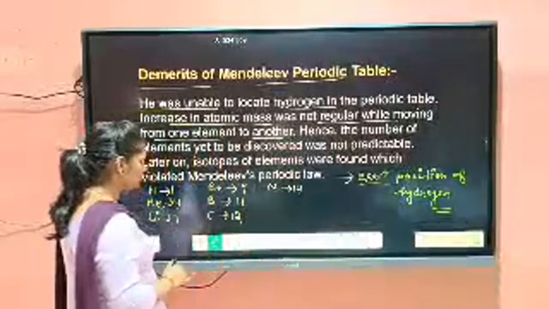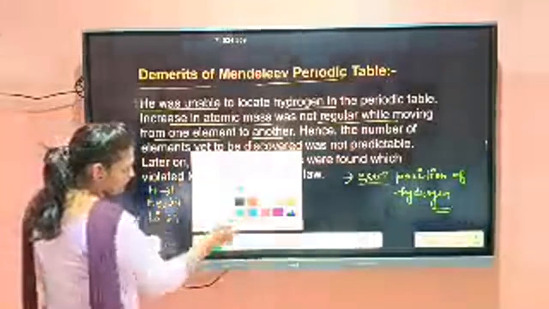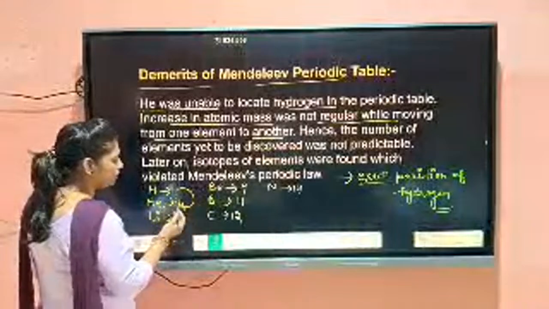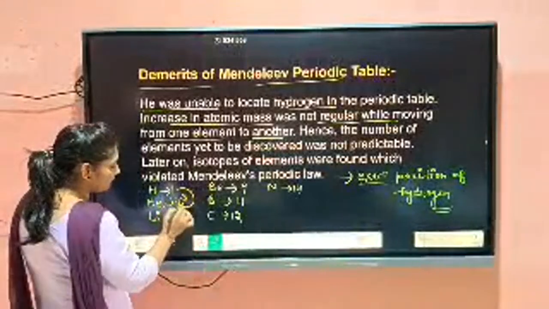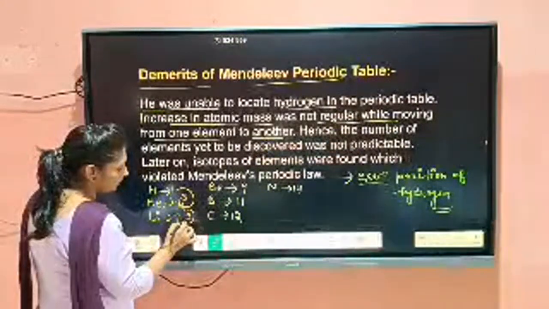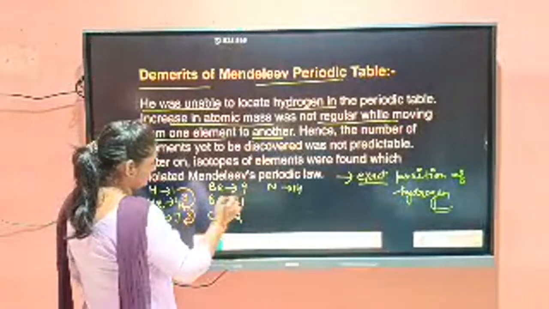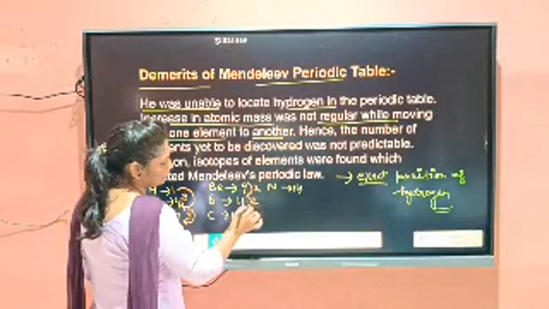You can see from here also: the gap between the atomic mass of hydrogen and helium is 4 minus 1, 3. Again here 7 minus 4, it is 3. Here 9 minus 7, 2. Here 11 minus 9, 2.